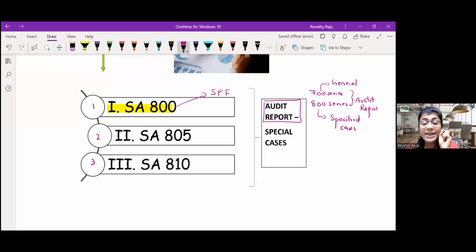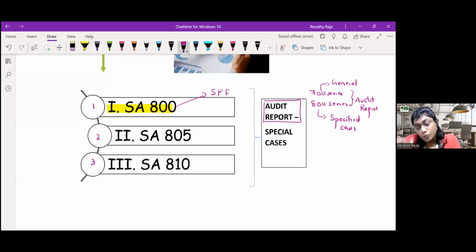You call it SPF, specific purpose framework. Say, for example, there was a creditor. He will give the credit provided he wants the financials prepared according to some other framework which he wants. Say, for example, he is in US, he wants the financials in India.